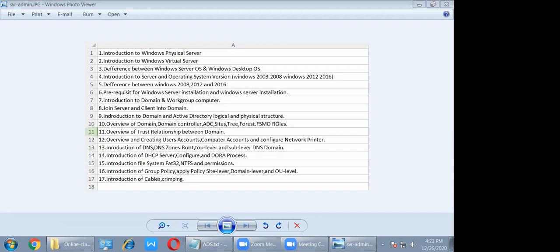So what is the difference between 2016 and 2019? First we will understand 2012 and 2016, then we will discuss 2016 and 2019.